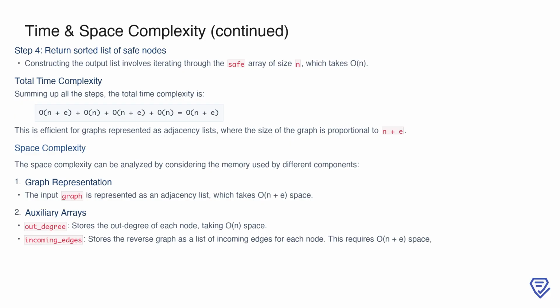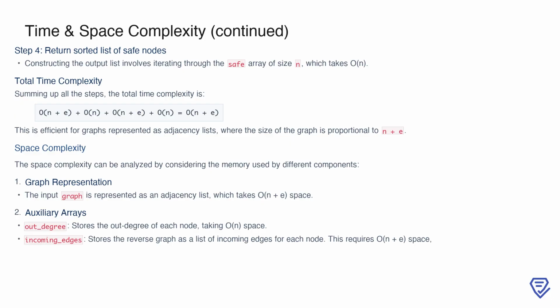Now, summing up the complexities of all the steps, we have O(n + e) for building the reverse graph, O(n) for initializing the queue, O(n + e) for processing nodes, and O(n) for constructing the output. Combining these terms gives us a total time complexity of O(n + e). This is highly efficient for graph representations where the graph size is proportional to n plus e, such as adjacency lists. Moving on to space complexity, the graph representation itself requires O(n + e) space, as it's stored as